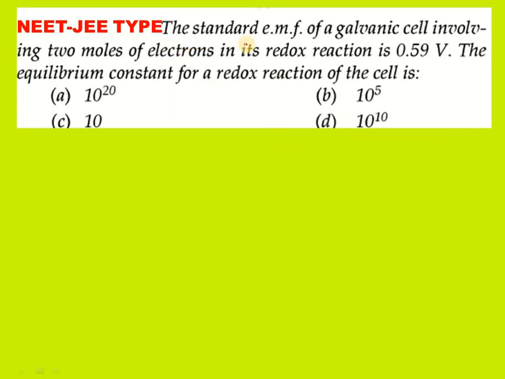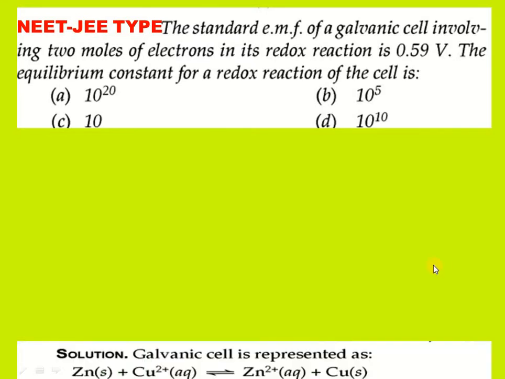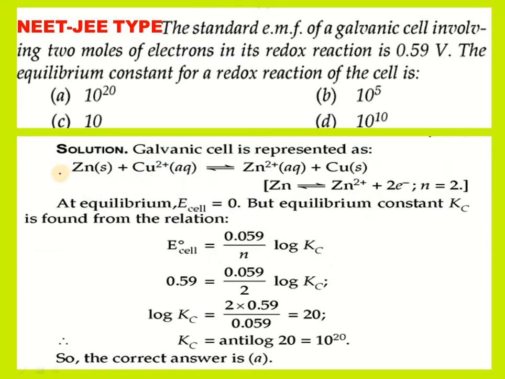See the next question. The standard EMF of the galvanic cell involving 2 moles of electrons in its redox reaction is 0.59 volts. The equilibrium constant for the redox reaction of the cell is 10 power 20, 10 power 5, 10, or 10 power 10. You see this galvanic cell reaction. In this reaction there are 2 electrons transferred. Observe.